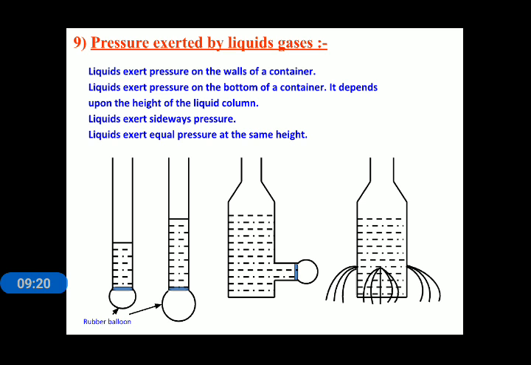As soon as we do so, some water streams come out, and if we compare the pressure of these water streams, then we come to know that the pressure is the same at every point of this container. So from this we can conclude that the liquid exerts equal pressure at the same height.